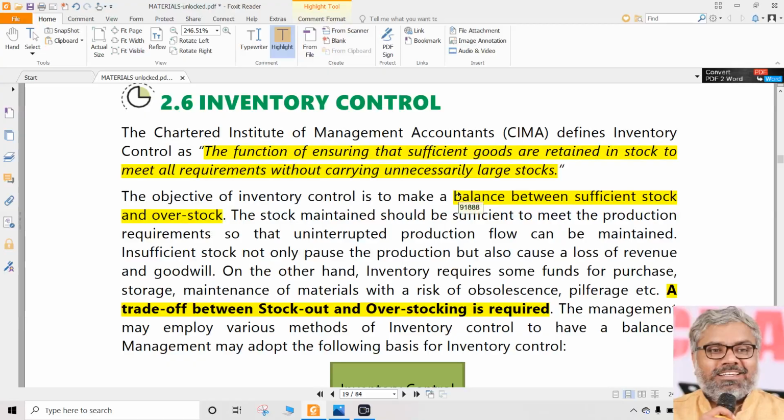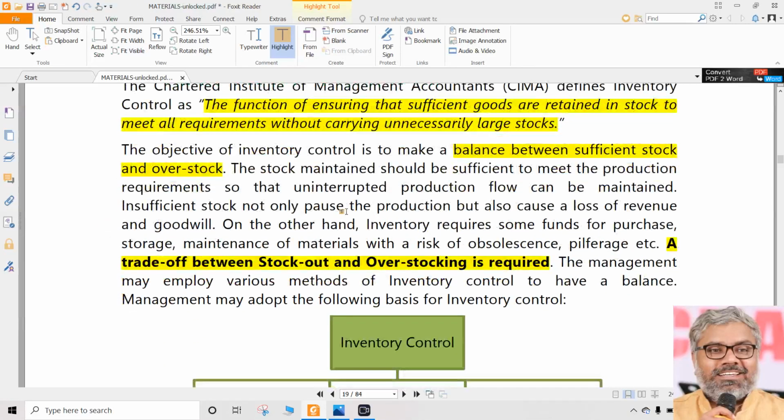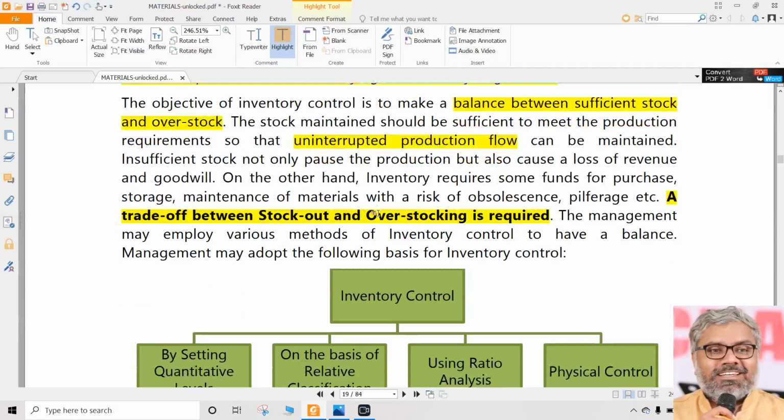There has to be a balance that has to be maintained, and to maintain that balance we need a lot of tools and techniques which will be adopted for ensuring that this objective is met. Ultimately there should be an uninterrupted production flow. There should never be a situation of stock out, ideally, for any organization, but at the same time there should not be excessive stock also.